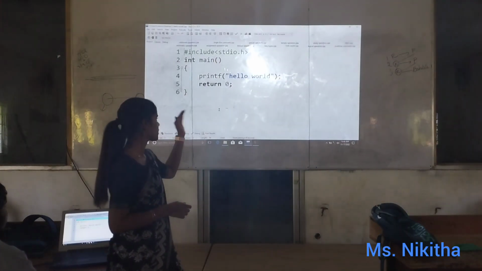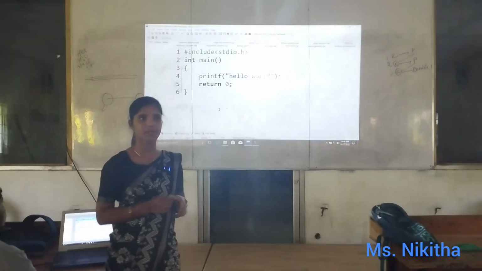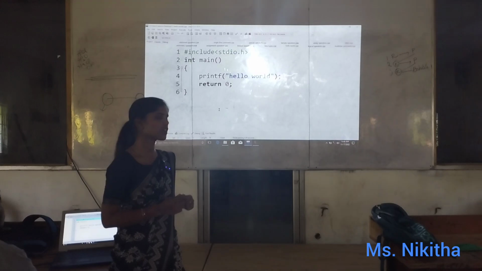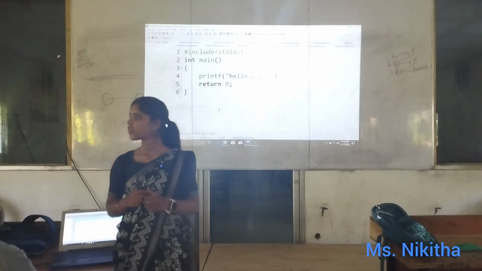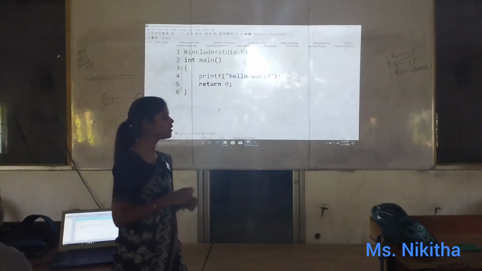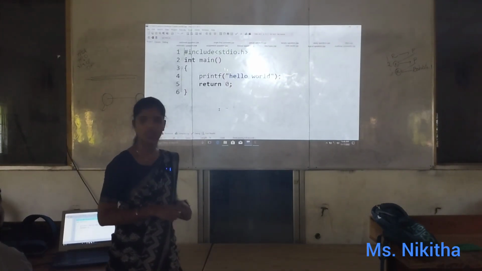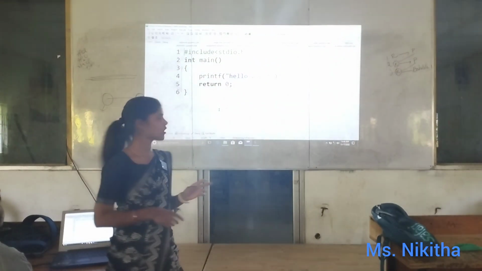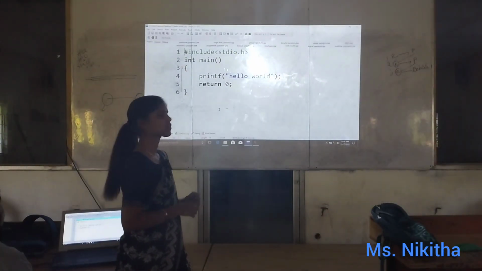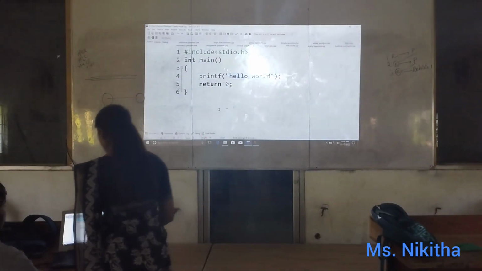The main block needs a start and an end, so we are using curly braces. If we open a brace, it means a block of code is going to be started. Is that clear? When we close, it means the block of code is going to end. Is that clear? Now what is the output this code will be giving? Shall I run the code?